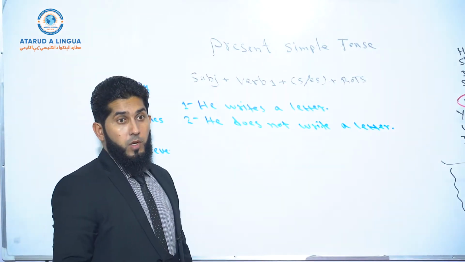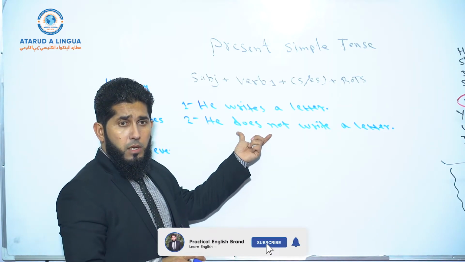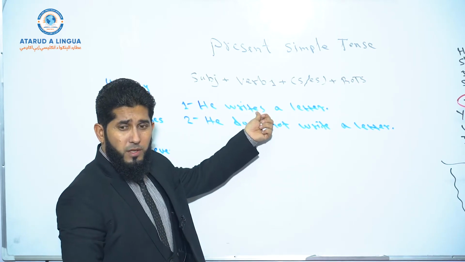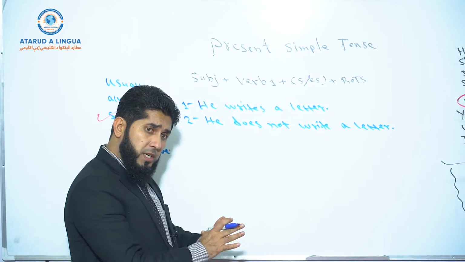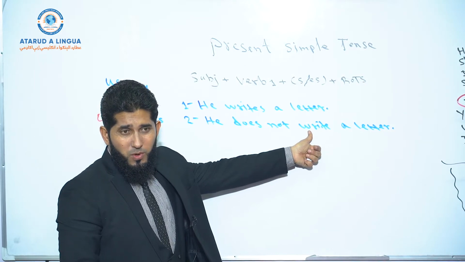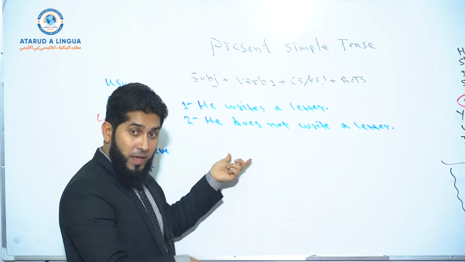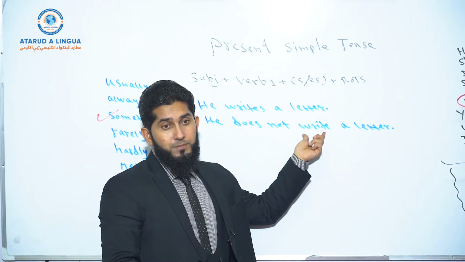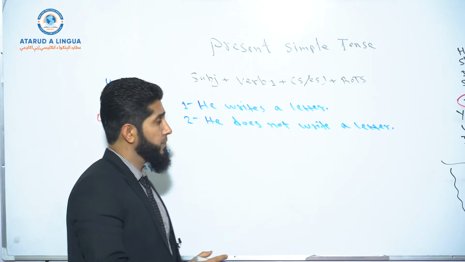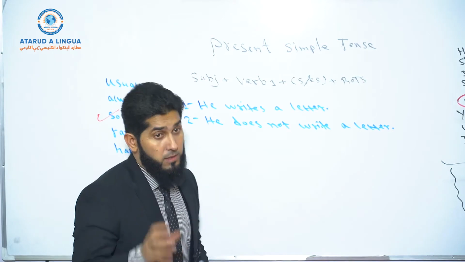That is the negative form. But do not forget, when we use a negative sentence and the subject is he, she, it, look, in an affirmative sentence, the verb takes S or ES, okay? When you want to change it to negative or interrogative, the verb doesn't need S anymore. Why? Because do takes ES, it becomes does, okay? Therefore, the main verb doesn't need S or ES. Understood? Don't forget this. This is one of the important rules. So he does not write a letter, or the short form would be he doesn't write a letter.